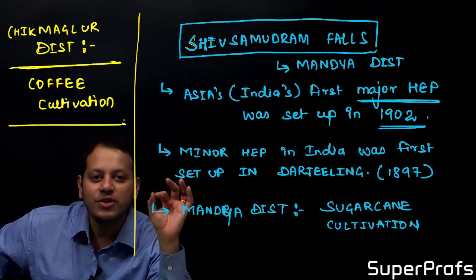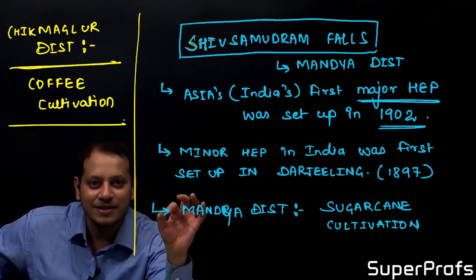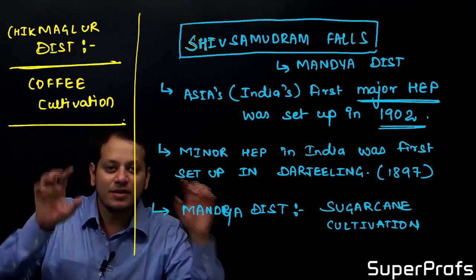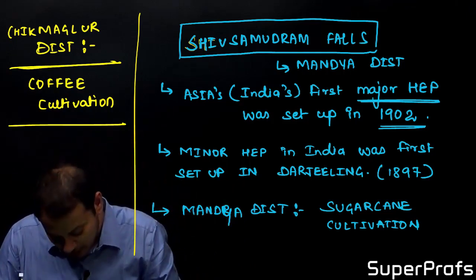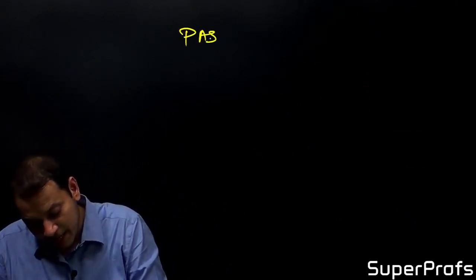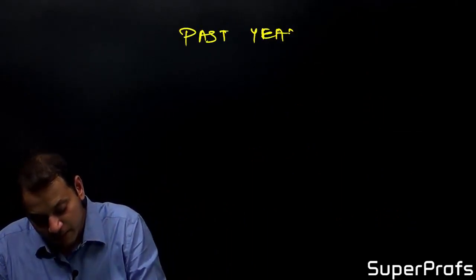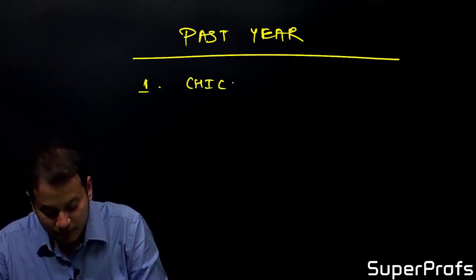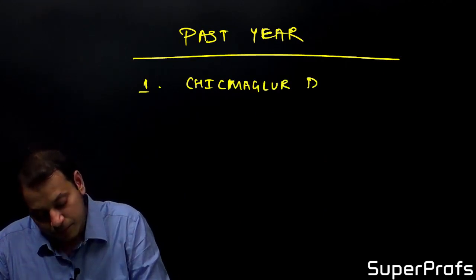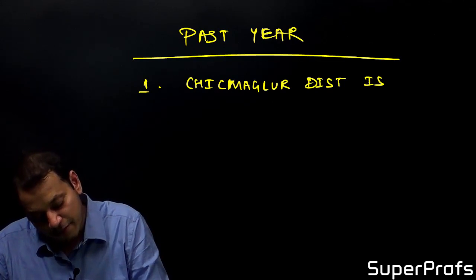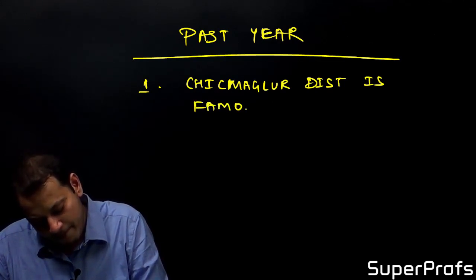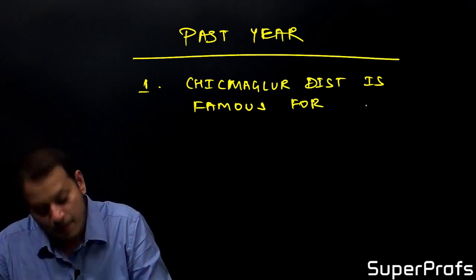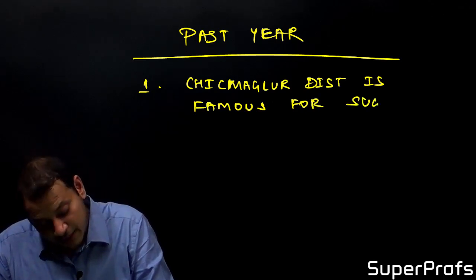One of the past year questions of UPSC was about Mandya district, and they had given you two statements. What was the one statement? One statement was Chikmagalur district is famous for sugarcane cultivation.